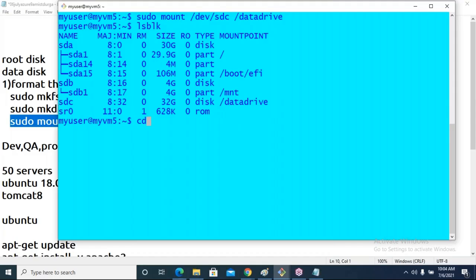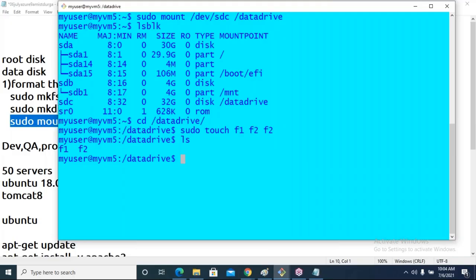Now if you want to use this disk, go into the data drive. In laptops we say C: or D:, right? In the same way, if you want to use the disk, go into the drive and you can create some files like touch f1, f2. The touch command is going to create empty files. So this is the way how you can add additional storage. Creating a new disk, formatting and attaching.